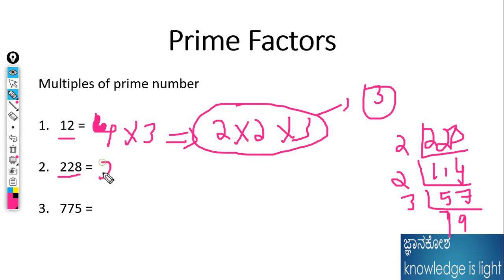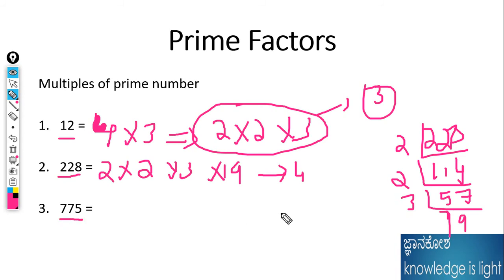What are the prime factors? 2 into 2 into 3 into 19 are the prime factors of 228. How many numbers are there? 4 numbers are the prime factors of 228.